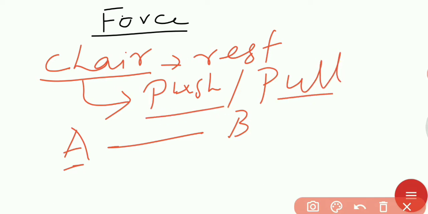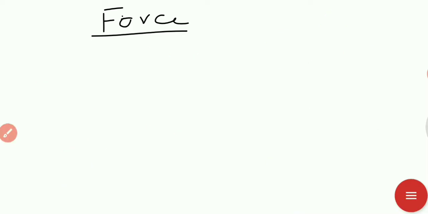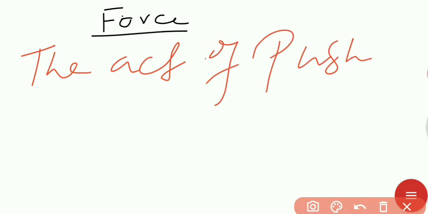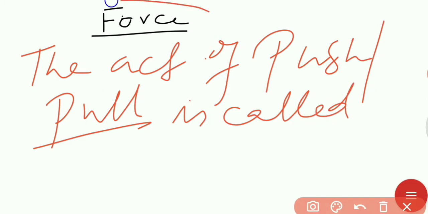This act of push or pull, to change the position or to change its state of rest or motion, is called force. Okay, so what is the definition of force? The act of push or pull is called force.